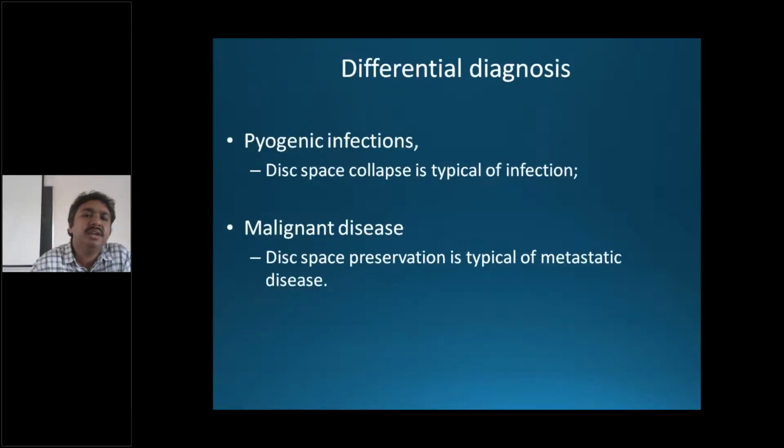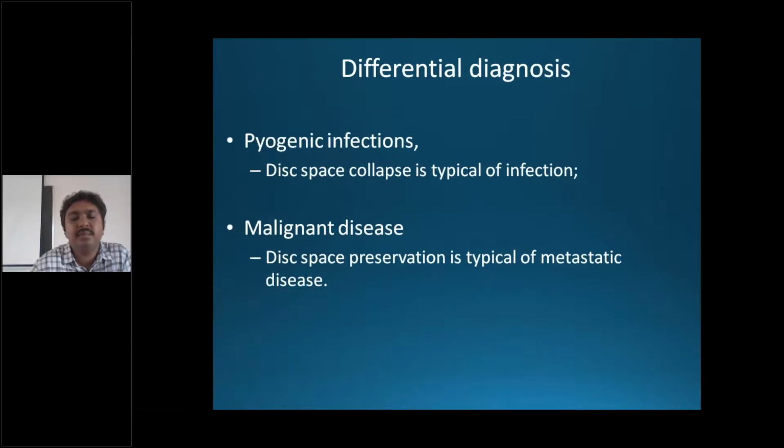So other differential diagnoses are pyogenic infections, where disc space collapse is typical of infection. We can also see it in tuberculosis. In malignant disease, disc space preservation is typical of metastatic disease. So if you have bony pain and you see a lesion in the MRI, we probably think of malignancy if the disc space is intact.